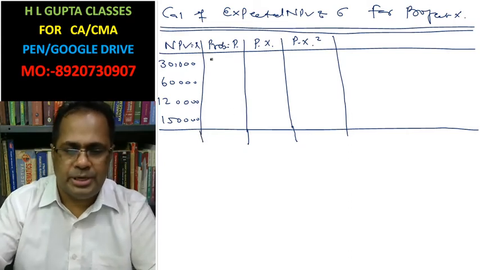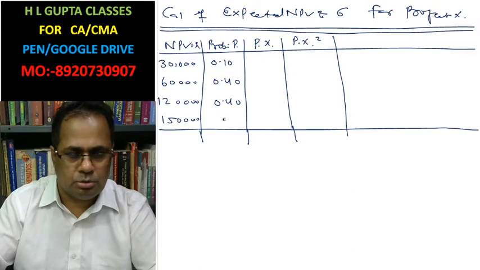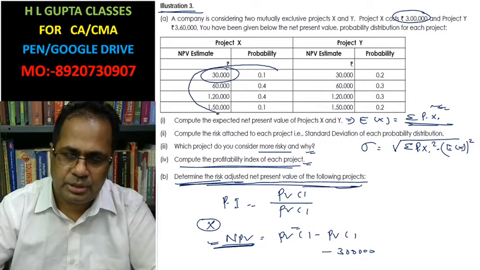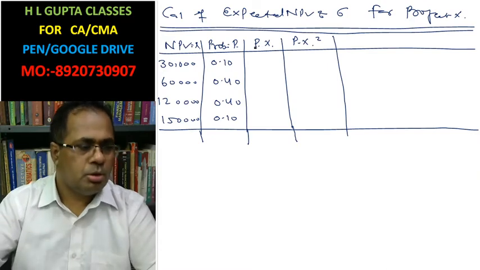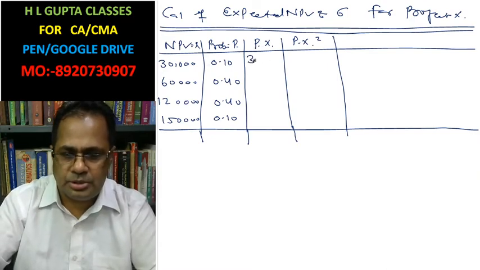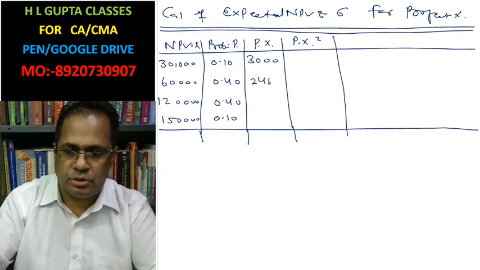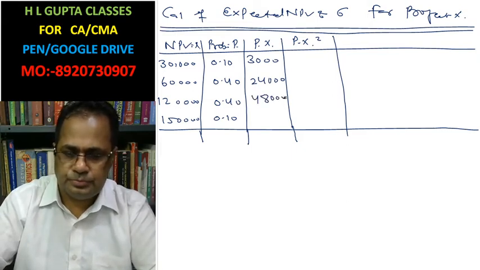Look at it. The probabilities given are 0.10, 0.40, 0.40, 0.10. This information I have taken from this. Okay, now pi xi: this is 3,000, this is 24,000, this is 48,000, and this is 15,000.